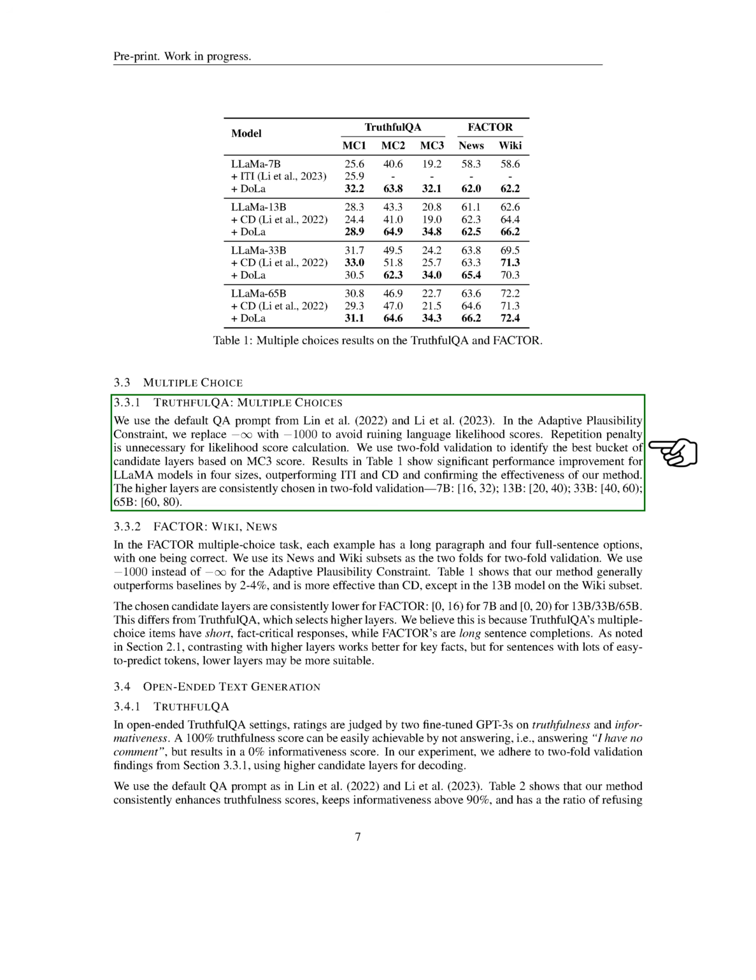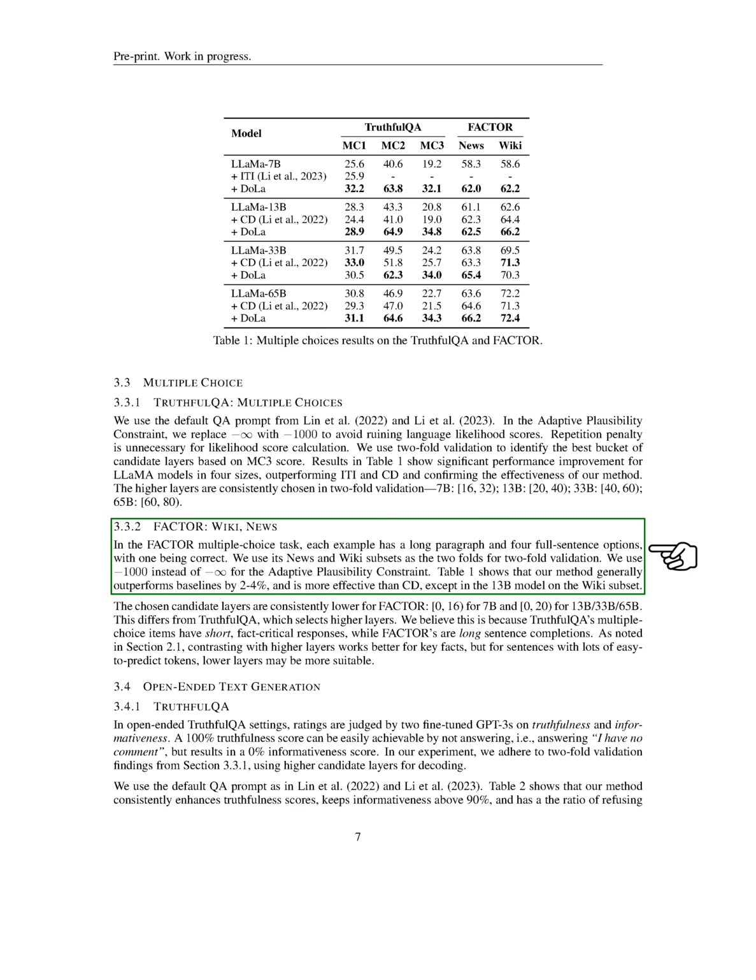We used two-fold validation to identify the best group of candidate layers based on MC3 score. Results showed significant performance improvement for Llama models in 4 sizes, outperforming ITI and CD and confirming the effectiveness of our method. The higher layers were consistently chosen in two-fold validation.